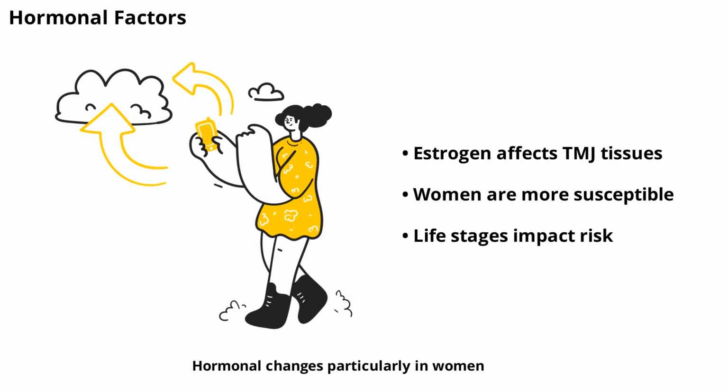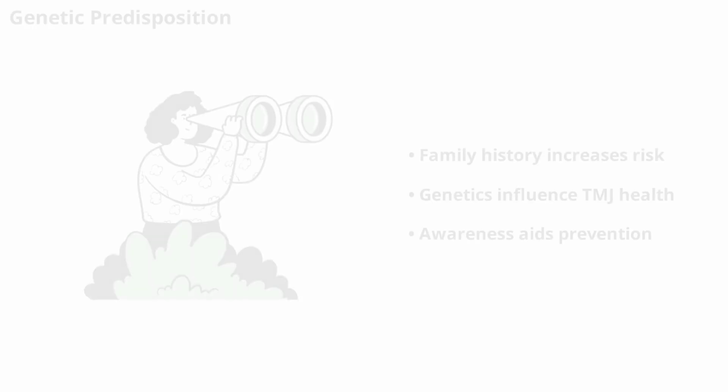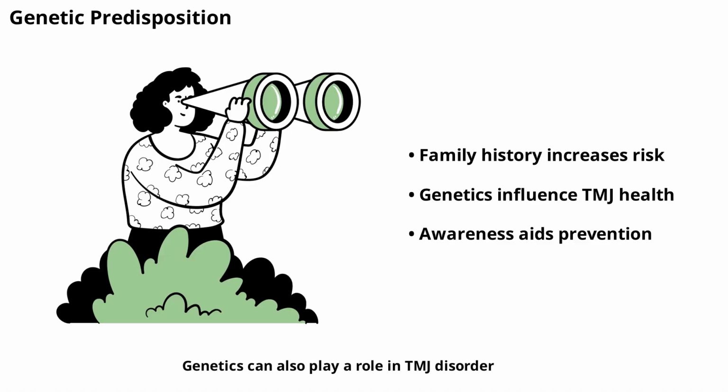Hormonal changes, particularly in women, can play a role in TMJ disorder. Fluctuations in estrogen levels may affect the ligaments and tissues around the TMJ, making them more susceptible to injury or inflammation. This may explain why TMJ disorder is more common in women, especially during certain life stages like pregnancy or menopause.